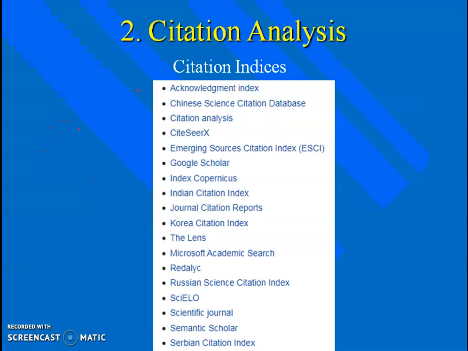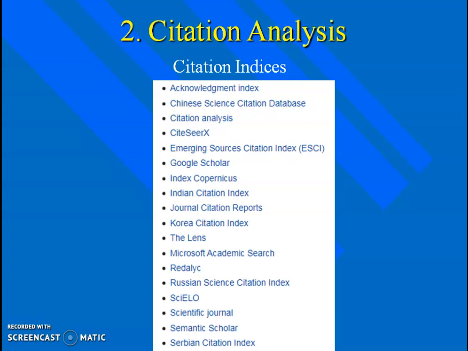Now, citation analysis. Previously we discussed the quality of a journal. Here the quality or importance of a researcher is known from citation analysis. For example, I have published a paper and my paper has fetched how many citations, or my paper is referred to by how many scientists in their work.